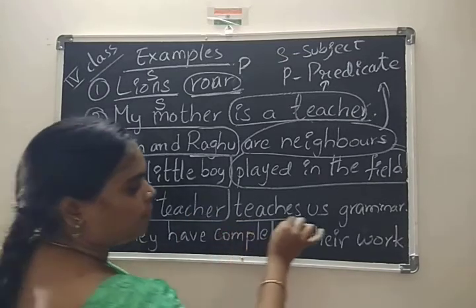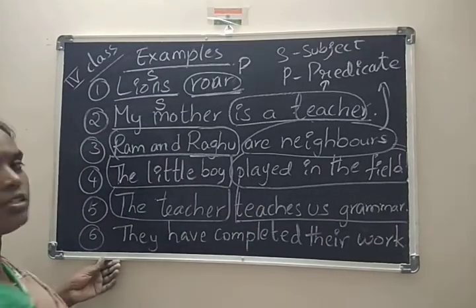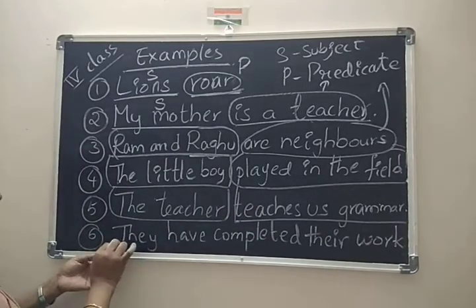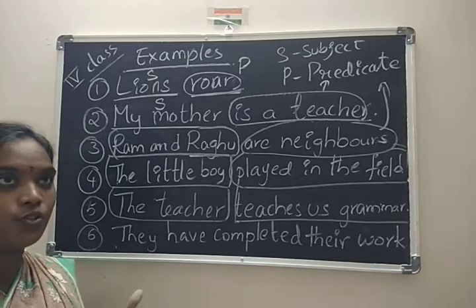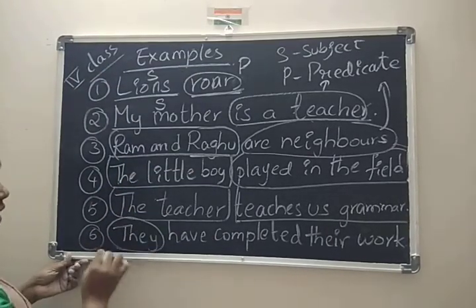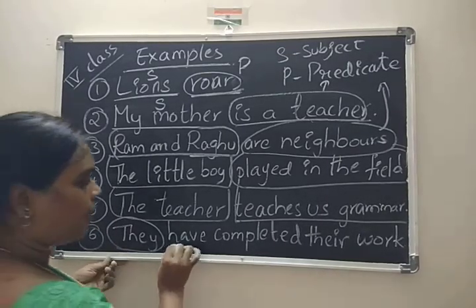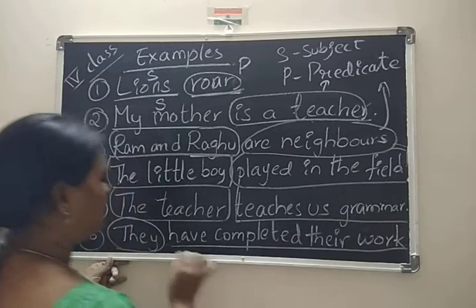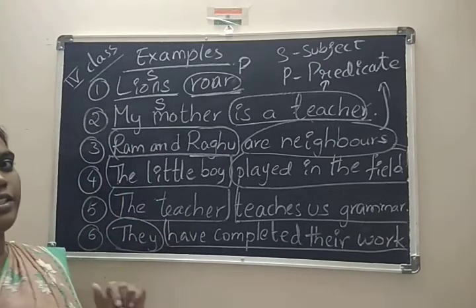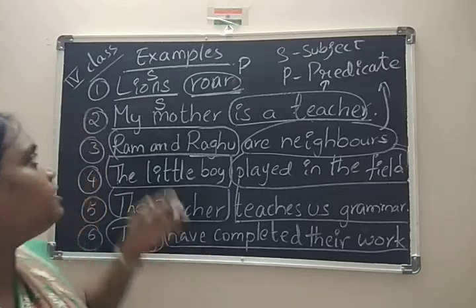Teaches us grammar. This is predicate. So this is a subject. Very good. And here, have completed their work. This is predicate.